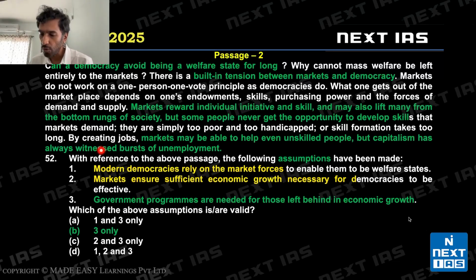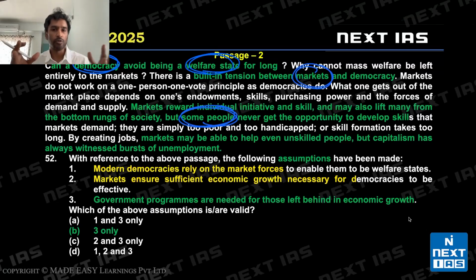But capitalism has always witnessed bursts of unemployment. So the author is saying that a democracy cannot avoid being a welfare state because the markets are good, they're beneficial, but some people are always left out. The democracy has to take over, or the welfare state has to take over, right? So if you are to make a broad inference from the passage, the author is saying that along with the market you'll need a welfare state to provide for all. Okay, so we are being asked about assumptions. Let's look at one. Modern democracies rely on the market forces to enable them to be welfare states.